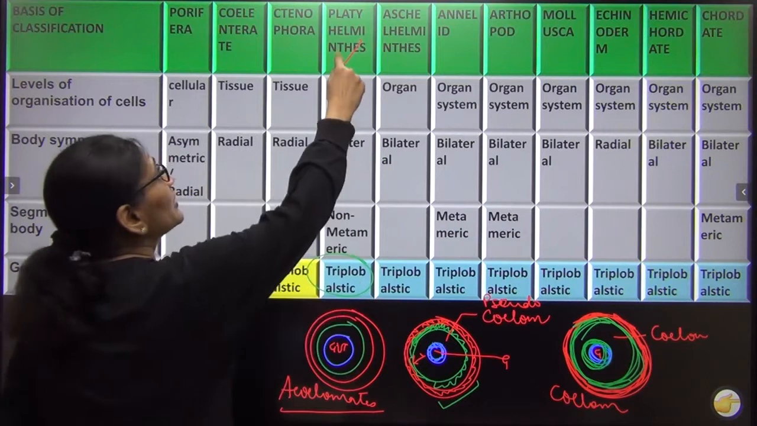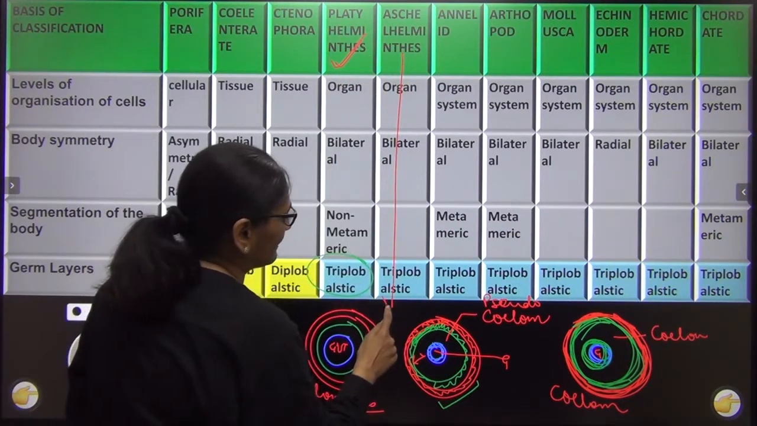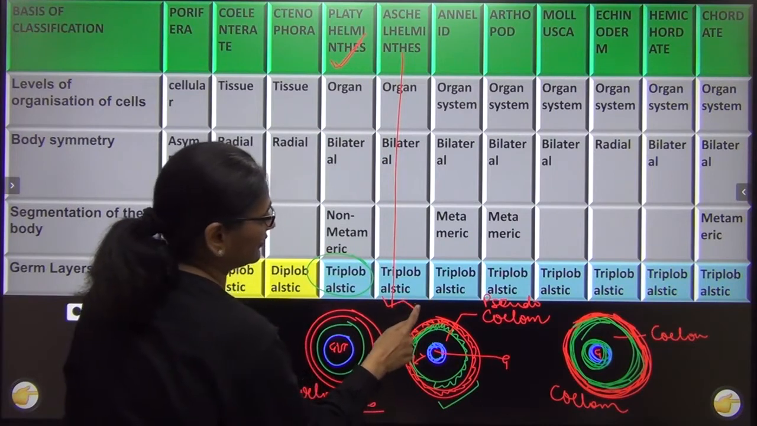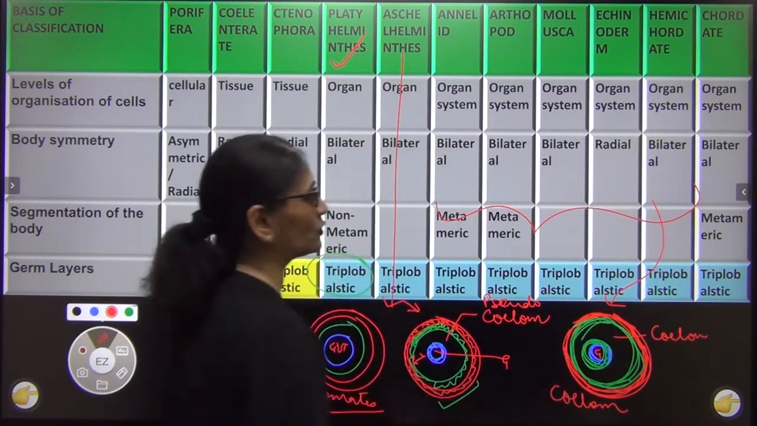So though Platyhelminth is the first triploblastic, the concept of coelom first came in Aschelminthes, which was pseudo, and in all others it was true coelomate. I'm going to show you that.